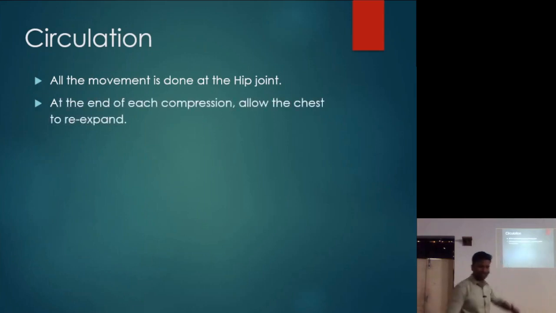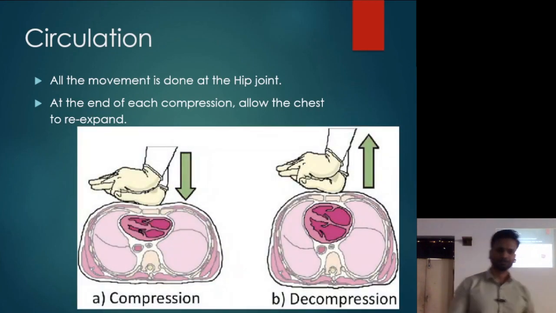And at the end of each compression, as I said, when you apply pressure, the blood is pushed out through the aorta. But you have to allow it to recoil so that the blood is pulled in through the vena cava, superior and inferior vena cava. So you have to allow the chest to re-expand. Full pressure, and then you have to allow it to re-expand. We apply pressure and we allow it to re-expand, we allow it to decompress.